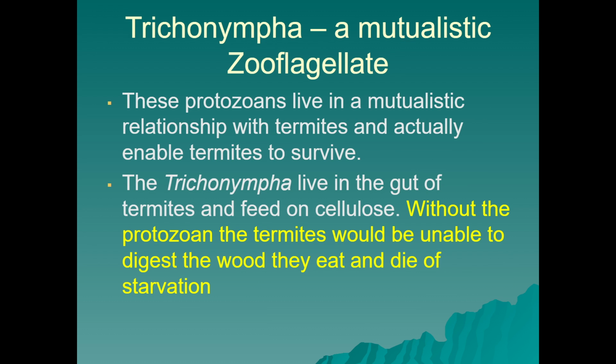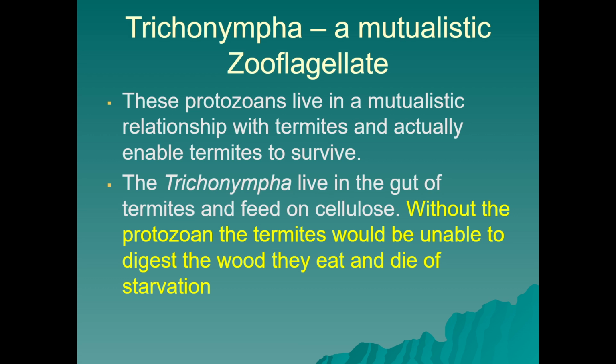And these protozoans that we've been talking about can also live in mutualistic relationships. One example is protists that are zooflagellates that live in the gut of termites, allowing termites to break down cellulose, and that is a nutrient for the termite, so it helps them survive.